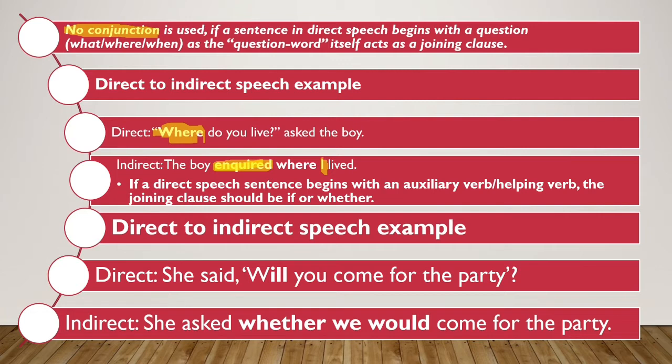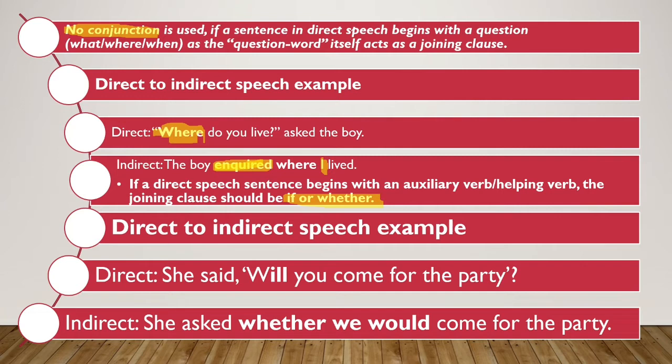Okay? So if a direct speech sentence begins with an auxiliary verb, students, auxiliary verb is basically a helping verb. So in these cases, you have to join the sentences by using if or whether. Okay? I repeat again that if a direct speech begins with the auxiliary verb, in such cases, the joining clause will be if or whether. Let us understand this point with the help of an example.